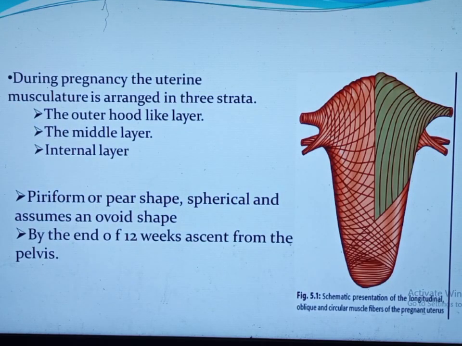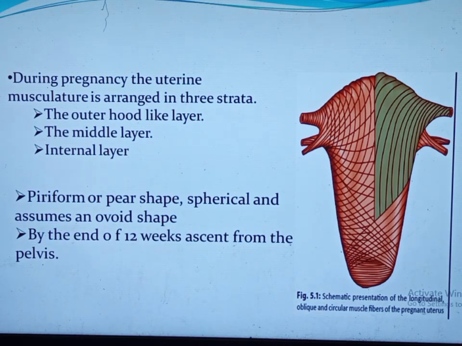During pregnancy, the uterine musculature is arranged in strata: the outer hood-like layer, which arches over the fundus and extends to the broad ligament, and the middle layer, which is the main component of the myometrium. It is mainly composed of a dense network of myometrial fibers perforated in all directions by blood vessels, and the cells in these layers have two curvatures.